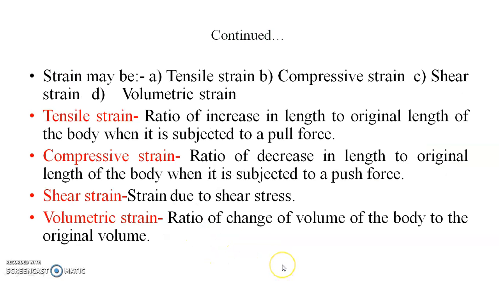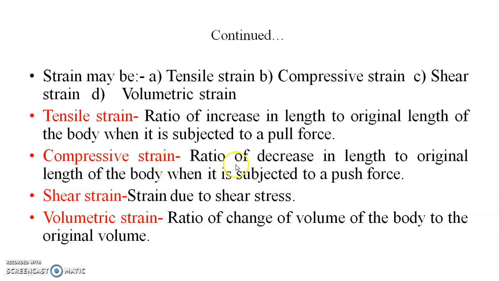Now the strain may also be classified as tensile strain, compressive strain, shear strain and volumetric strain. The tensile strain is the ratio of increase in length to the original length of the body when it is subjected to the pull force or the tensile force. Similarly, compressive strain: here the force is compressive, so there is a decrease in length.